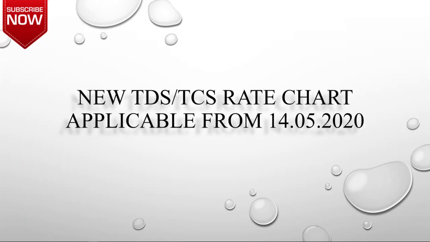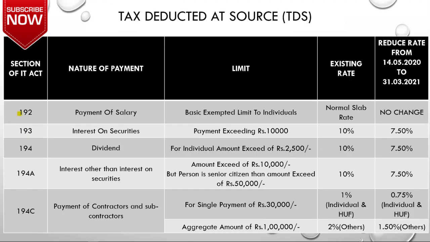So let's start. New TDS and TCS rates are applicable from 14th May 2020. The first one is Section 192, which is applicable for the payment of salary. When you are making payment to your employee towards salary, then Section 192 will be attracted.